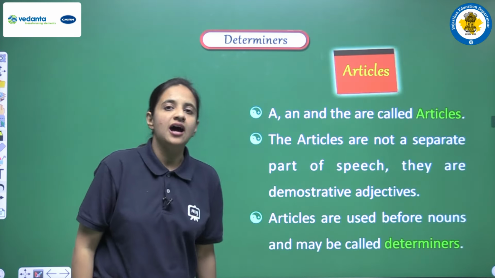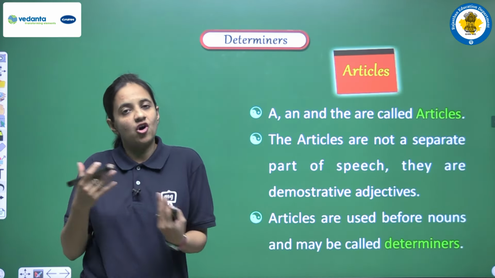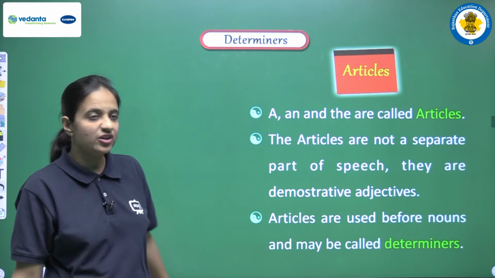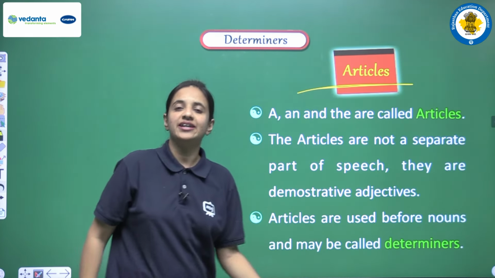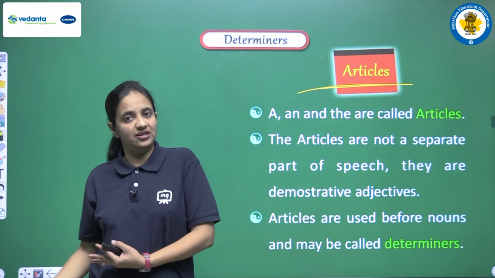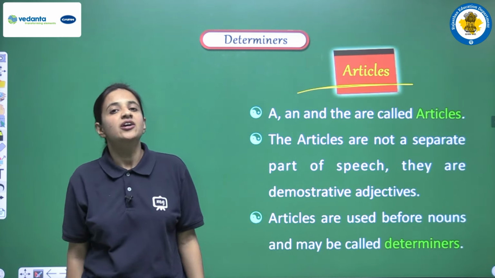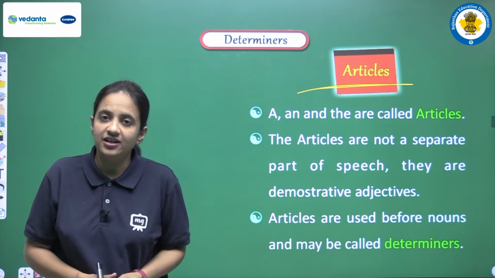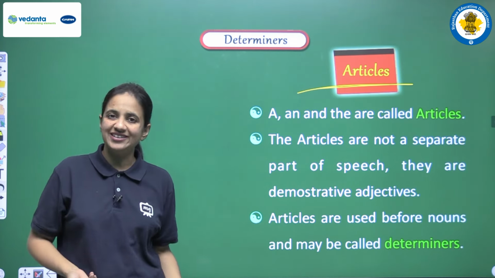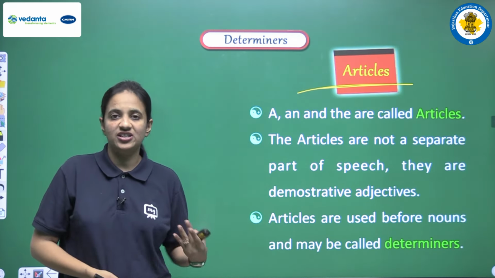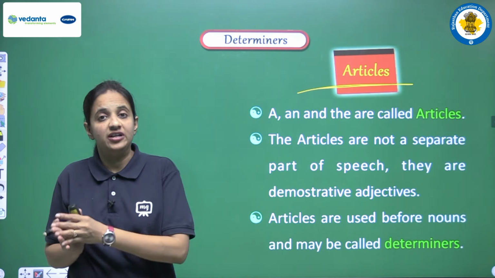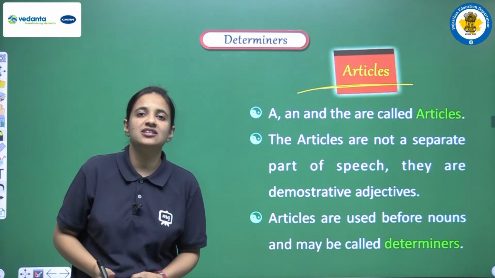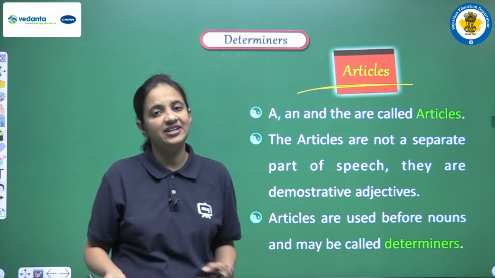So students, now we have covered almost all the determiners in our previous video, and now we will talk about articles. Yes, articles, they are also the part of determiners. Articles is a very common word. We have all already heard about articles. We all use articles in our language, in our sentences. So in today's video we will discuss all the articles and we will see their different uses.